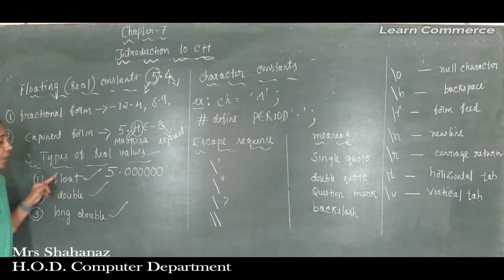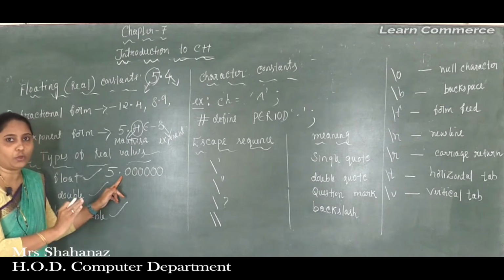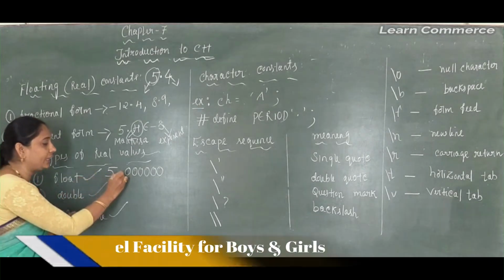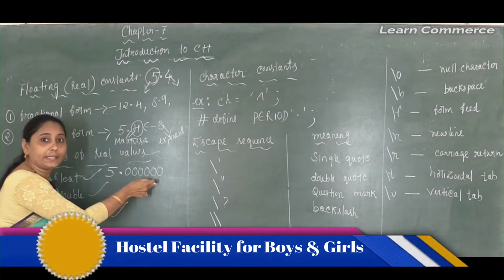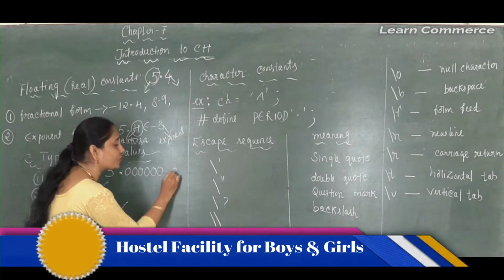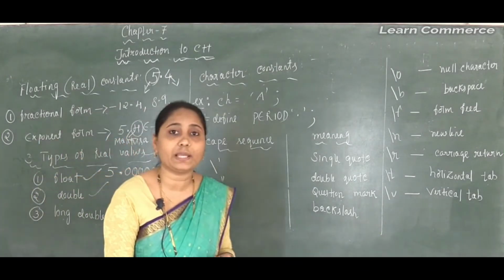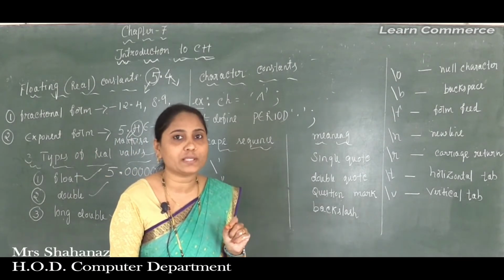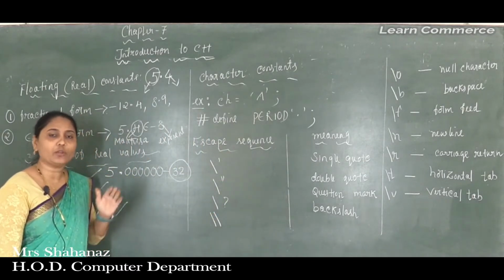Clear this point here? So we can say that a float value provides at least 6 significant digits after the decimal point, and it requires 32 bits of storage. So what about the 32 bits? The full form of bit is binary digit, BIT. As we know, a bit contains the value 0 or 1.